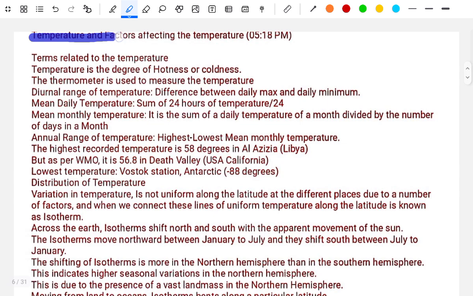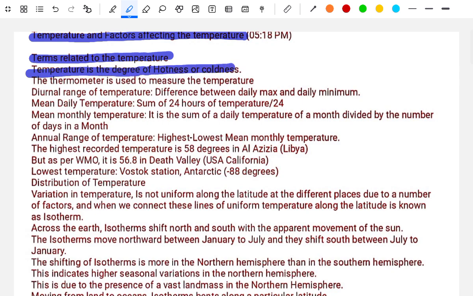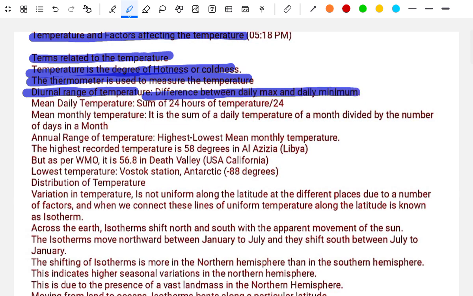The temperature and factors affecting the temperature. A term related to temperature. The temperature is the degree of the hottest or the coldest. The temperature is used as the measure of the temperature. Diurnal range of the temperature: differences between the daily maximum and daily minimum.